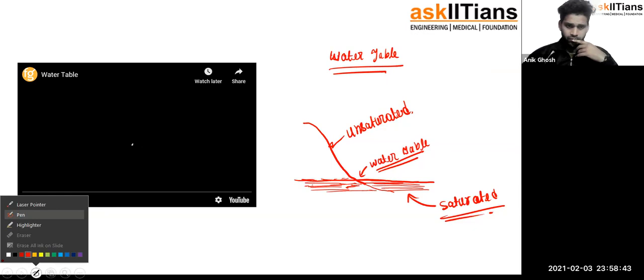Something's wrong, I guess. Yeah. So let it load. Let it get loaded, and until then, we are just going to continue with it.